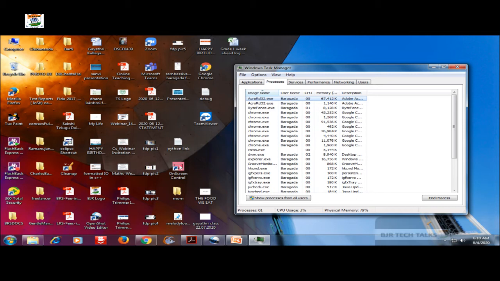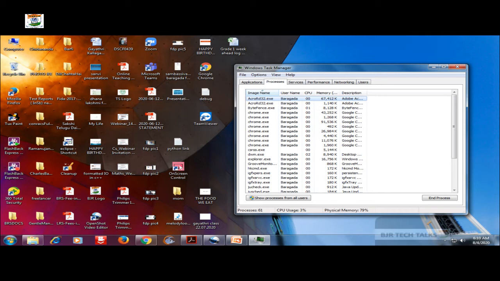And during such a task, if any abnormality is encountered, the operating system immediately responds to the user with the error. So this is the second service.